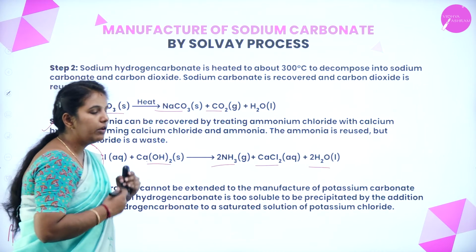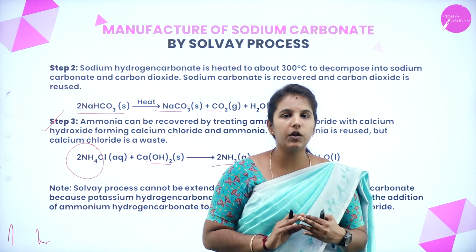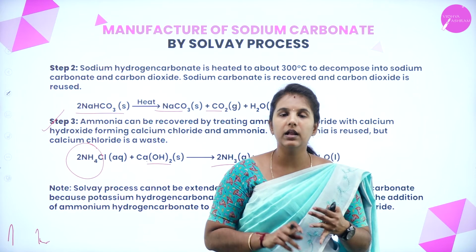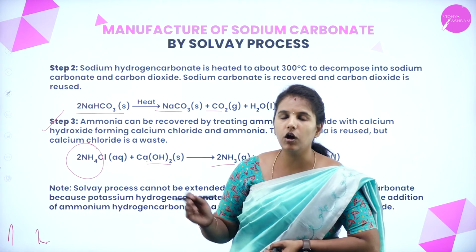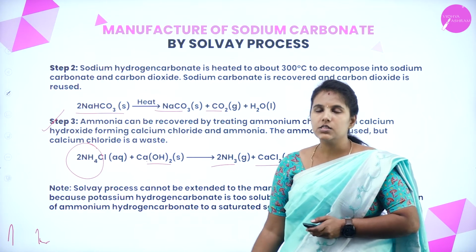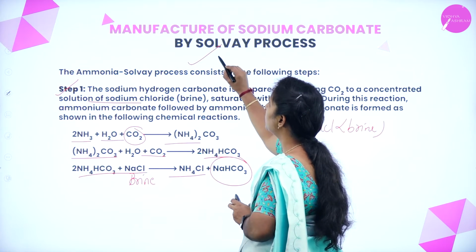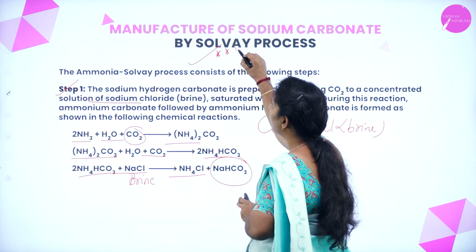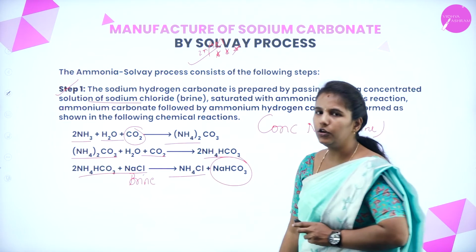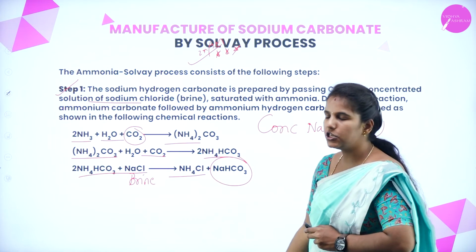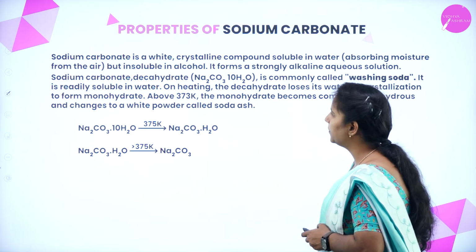This is how we can easily manufacture sodium carbonate by using brine, calcium hydroxide, and also by using what? Carbon dioxide. So hope you all understood this manufacturing. Again, this process is very important from the examination point of view. It can be asked for 3 to 2 marks, so the entire reaction you must know. Next, we will see the properties of sodium carbonate.